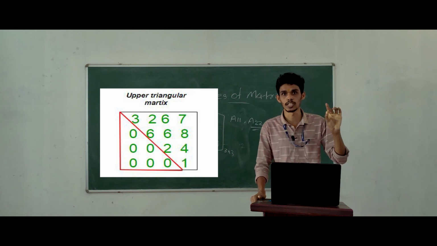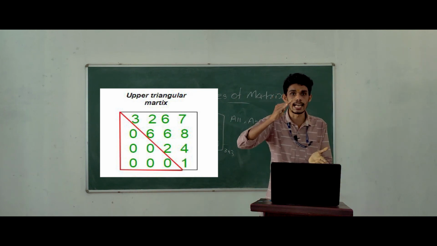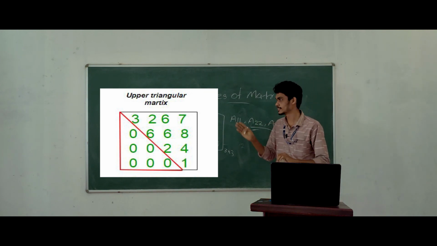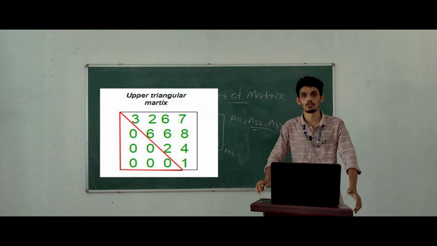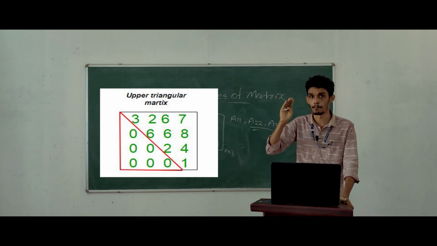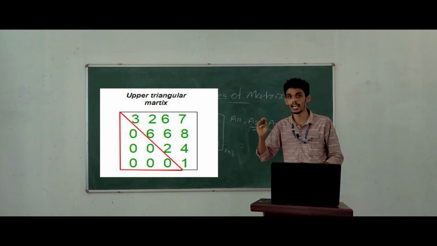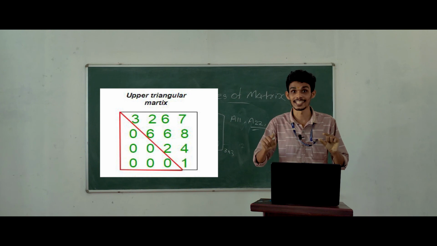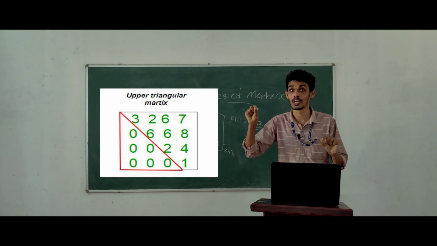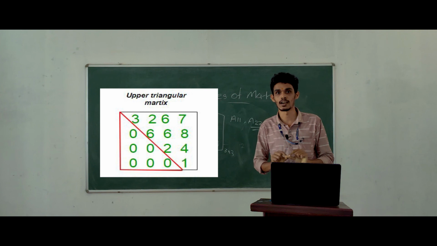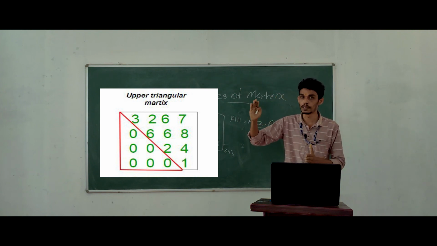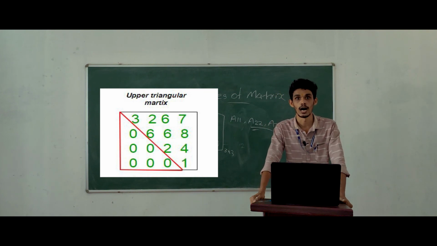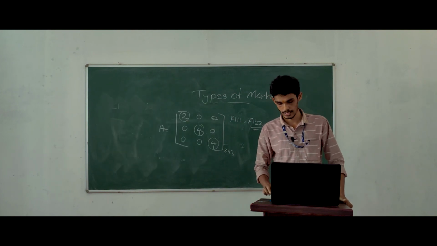In the case of upper triangular matrix, all the elements below the leading diagonal are 0. In this slide, we can see an example. The leading diagonal elements are A11, A22, A33. That is called upper triangular matrix.